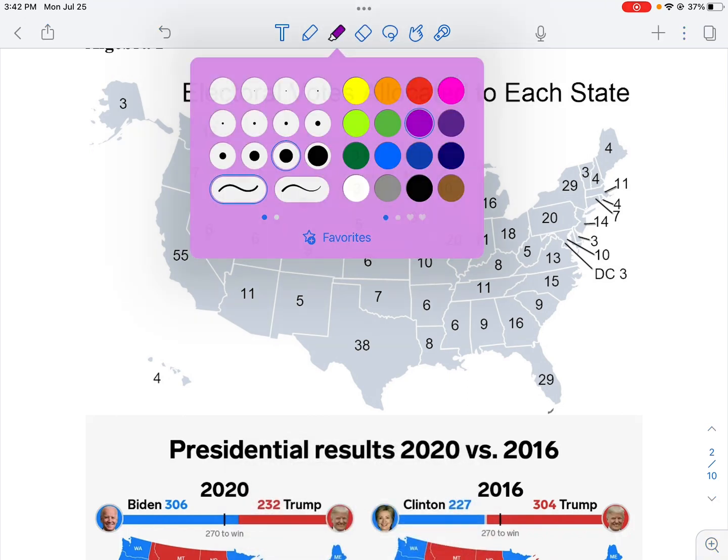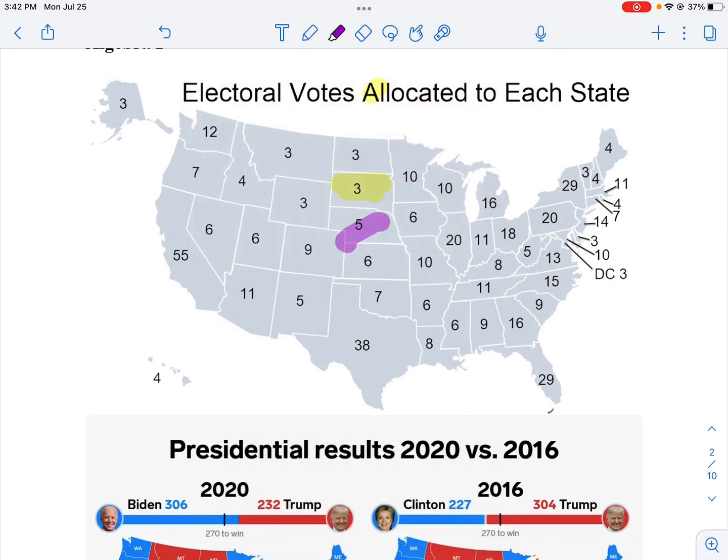They're kind of weird because they also only have one house, or one chamber, for the state legislature. In Nebraska, they do proportionality. That is, they're going to split their 5 votes based on the percentage of what each candidate does. But every other place is winner-take-all.